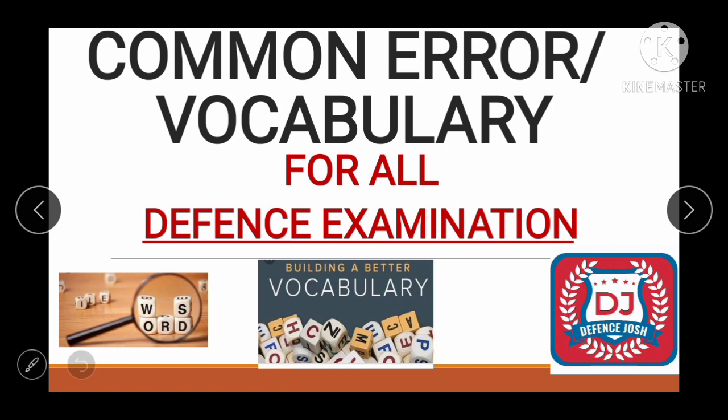Part 1 we have discussed in our previous lecture. So it's part 2 of preposition and we will find the common errors after it. And after that we will study all the words, means we will read the vocabulary and we'll have a quiz after it, and it is useful for all defense examinations. So here we move.